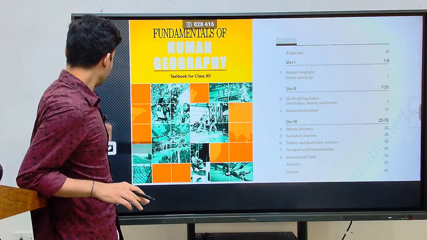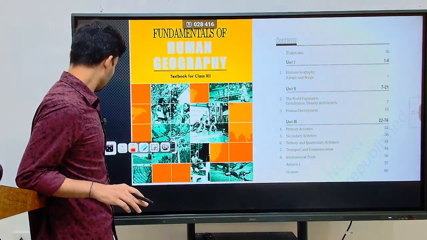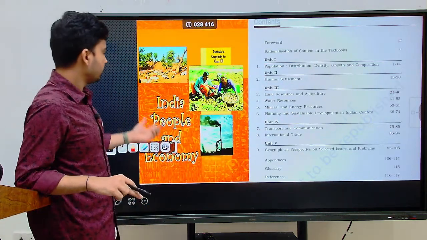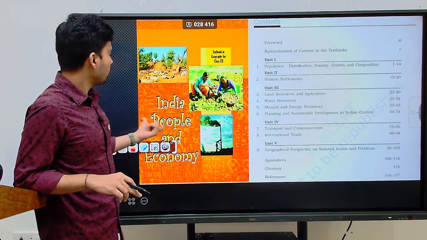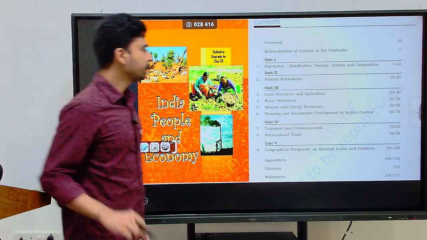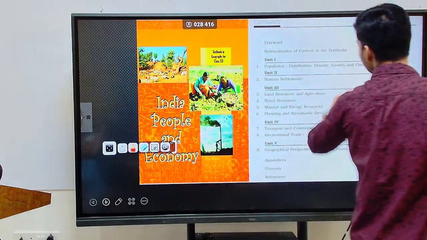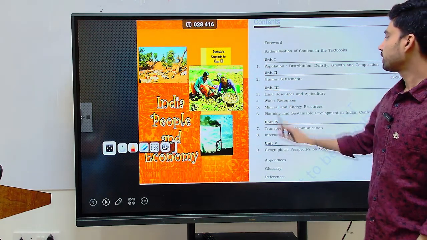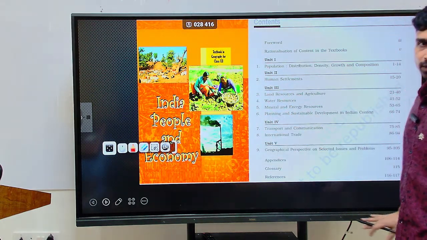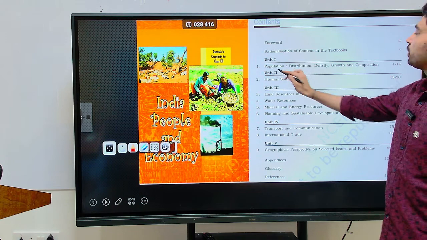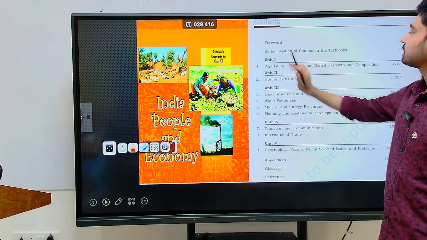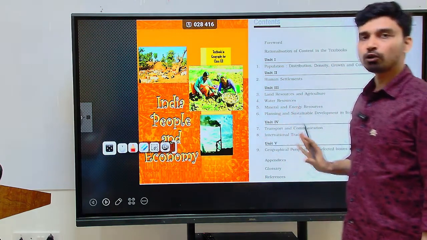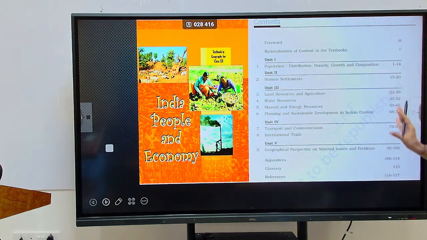And then, last, as we have discussed about the economic part, the class 12th book is called India: People and Economy. In India: People and Economy, the resources part is something that you have to cover. I suggest that Unit 3, that is the 3rd, 4th, 5th and 6th chapters, are very important. And again, the population-related information, facts and concepts you can learn from there. So 1, 3, 4, 5 and 6 are the only relevant chapters for the examination.